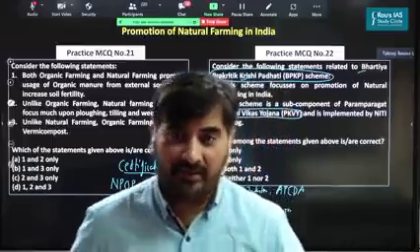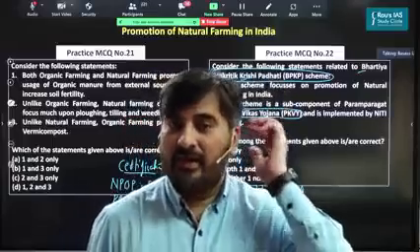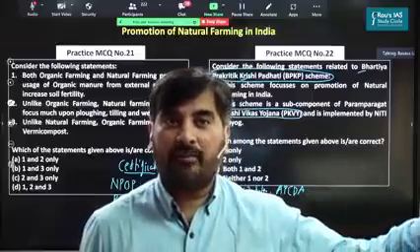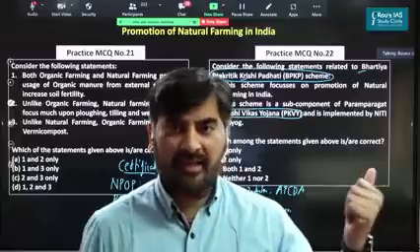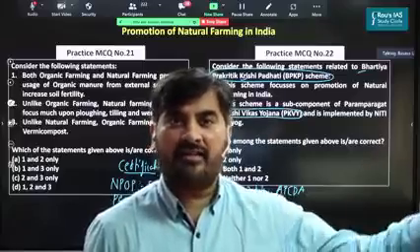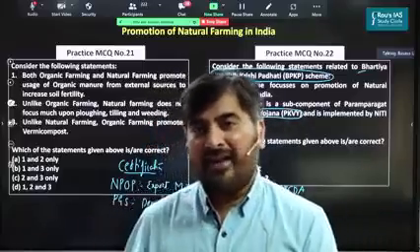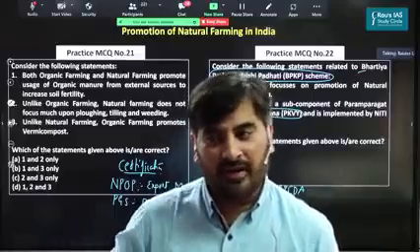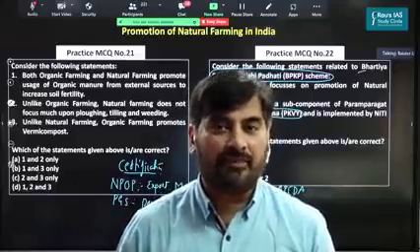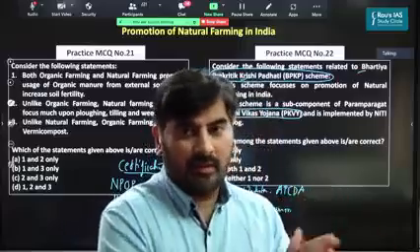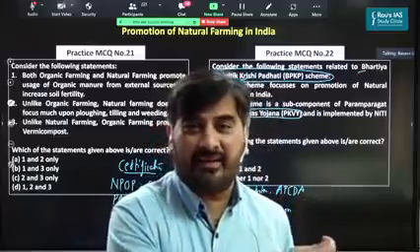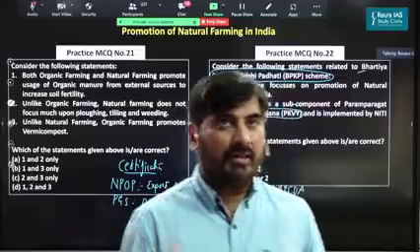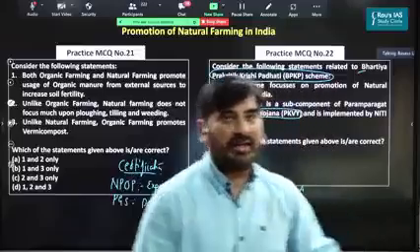Last and most important is, in case of organic farming, the farmers would have to procure certain things from outside the field. For example, the farmers may have to procure things such as organic manure, vermicompost, etc. from outside the field. But in case of natural farming, farmers don't have to use any external sources. Everything they're using is from the field itself. That is why we say that organic farming is a little costly in comparison to natural farming. So these are some important differences between organic farming and natural farming.